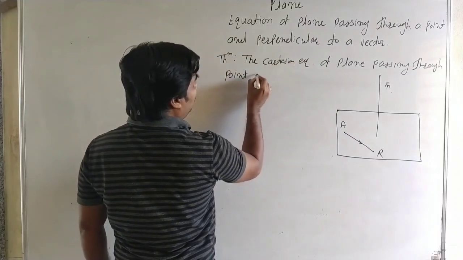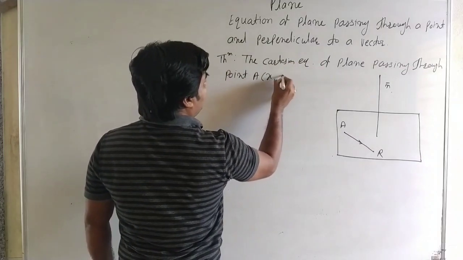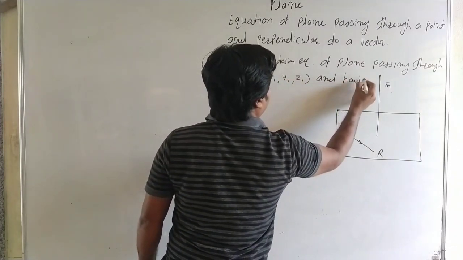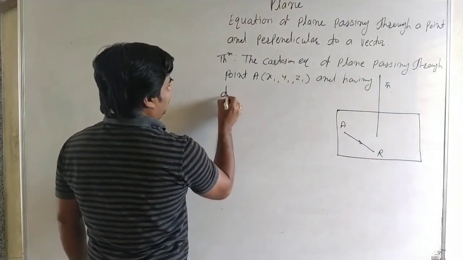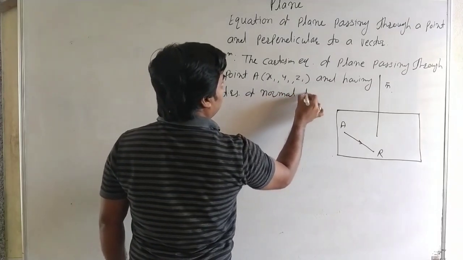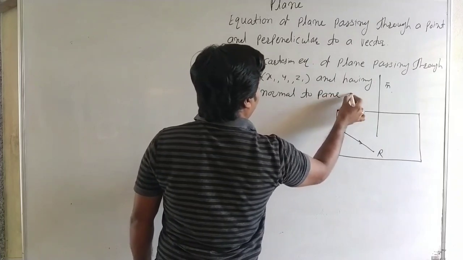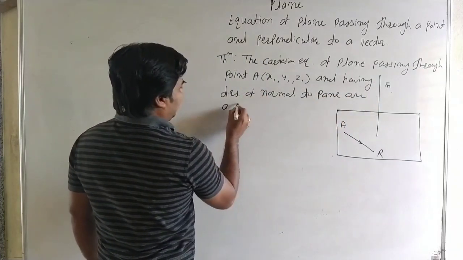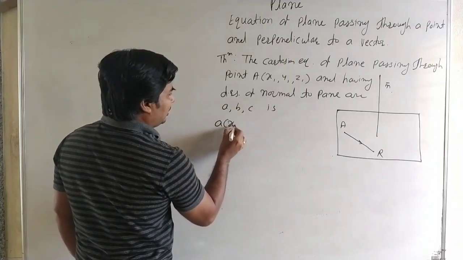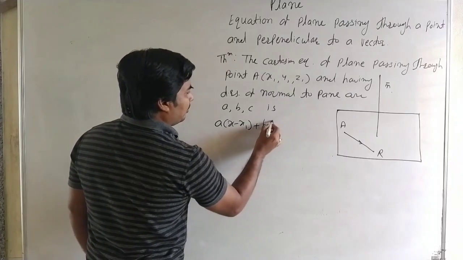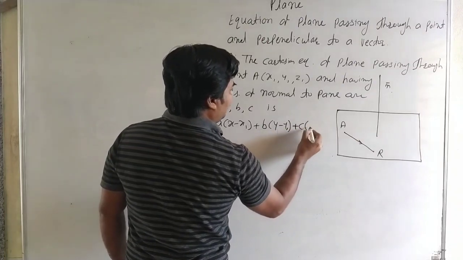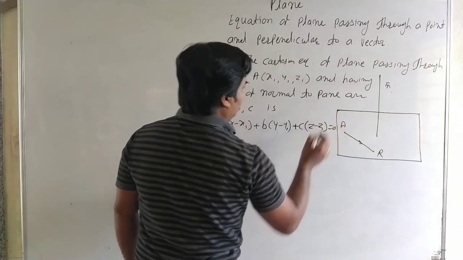Cartesian equation of plane passing through point A, x1, y1 and z1, and having direction ratios of normal to plane a, b, c is the equation of plane. See carefully here: a into x minus x1 plus b into y minus y1 plus c into z minus z1 is equal to 0. It is an equation of plane.